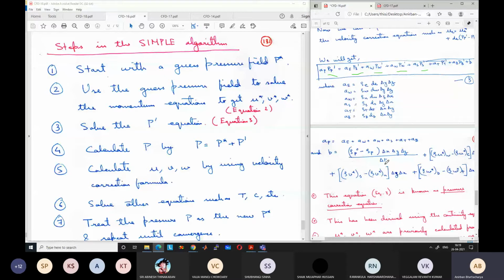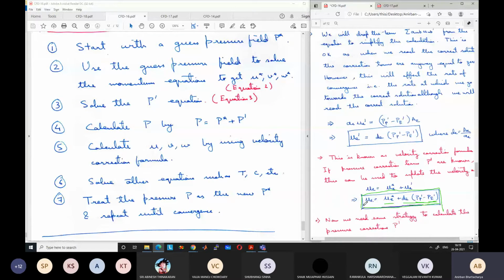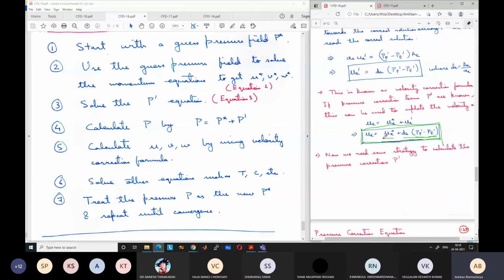Now we will calculate the velocities using the velocity correction formula, because we know the pressure correction terms and velocity U star. We will get UE, UW, Vn, Vs, all the velocities for the entire grid structure by using this velocity correction formula. Once we get the pressure and velocities, we can solve the other equations.